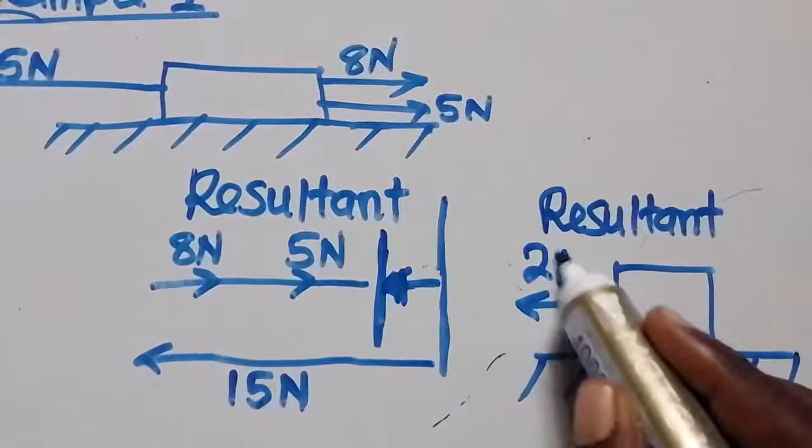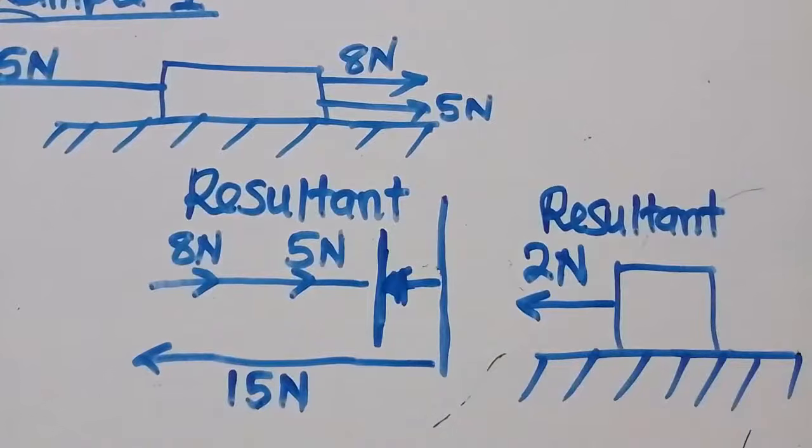So that 2 is the one which is here, which is 2 newtons. And it is going in that direction. This is what you need to know and understand.